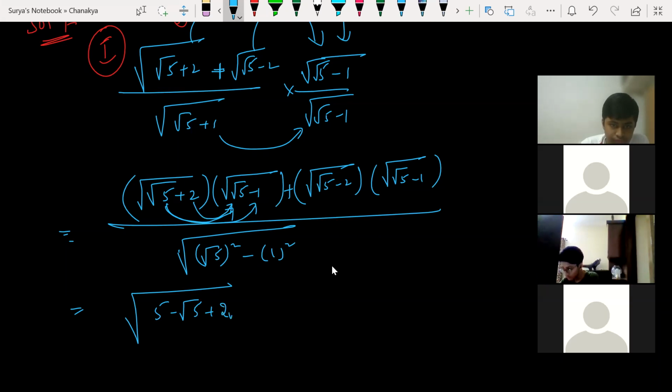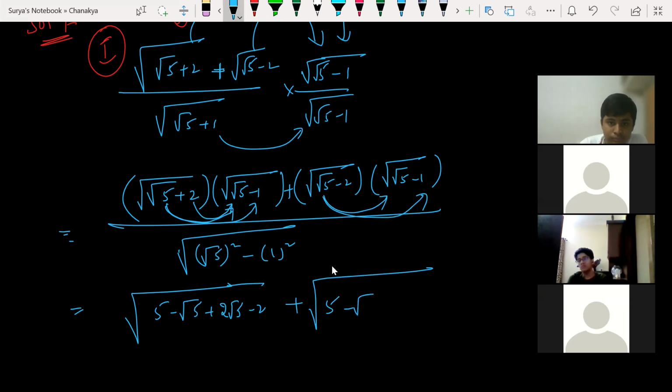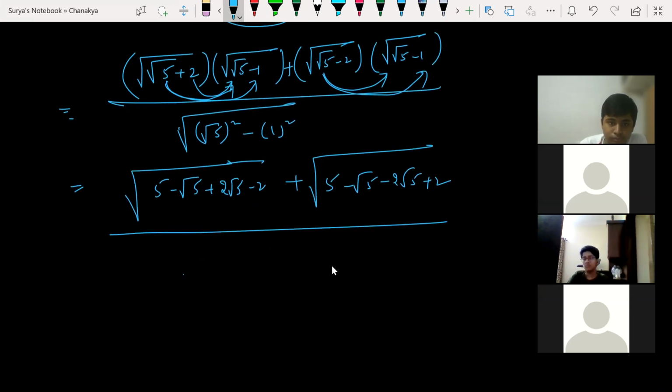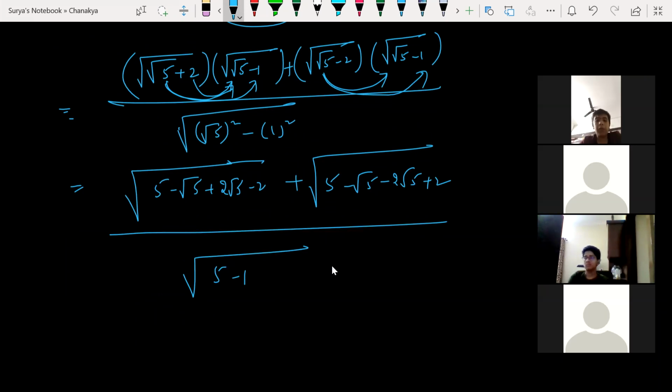Plus 2 root 5, minus 2. Is it clear with everyone? This into this, 5. This into this, minus 5. Root 5 minus 5. Now divided by square root of 5 minus 1. So 5 minus 1, 4. That can be written as 2. Clear?